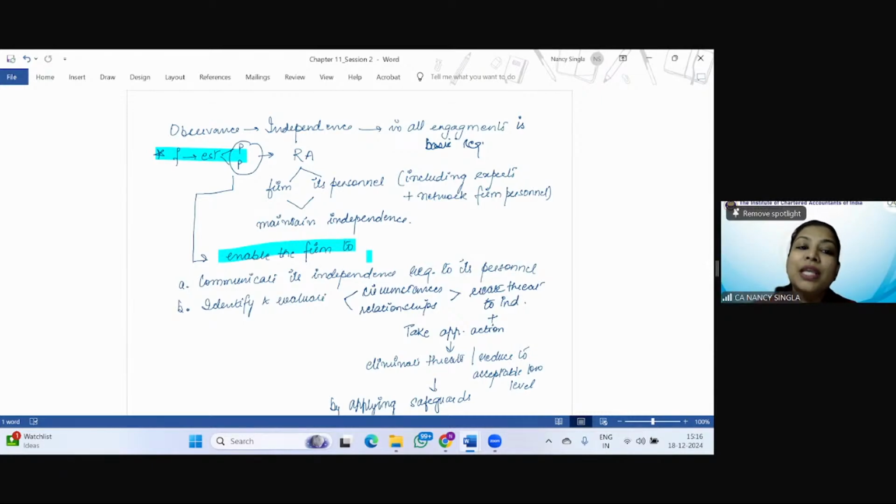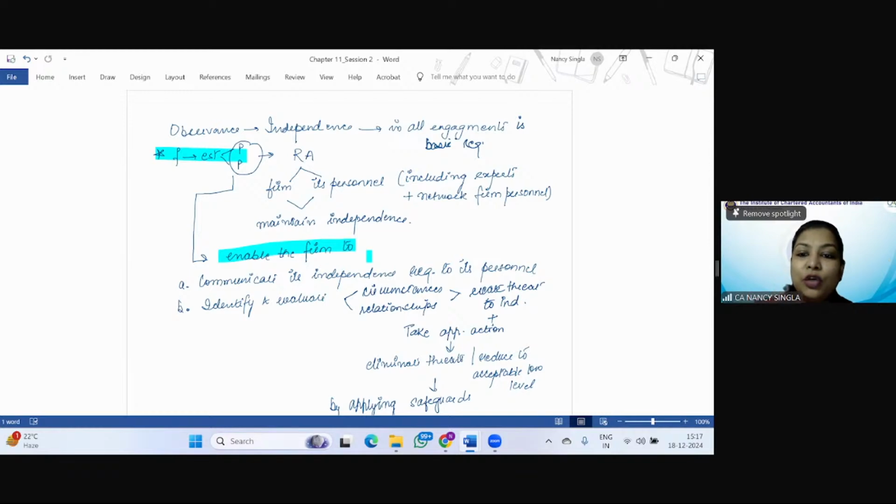And then second, the firm's policies and procedures should enable the firm to identify and evaluate the circumstances or the relationships that create threats to independence. Why? So that they can take appropriate action. What can be appropriate action? To eliminate the threat or to reduce it to an acceptable level. How? By applying safeguards, right?